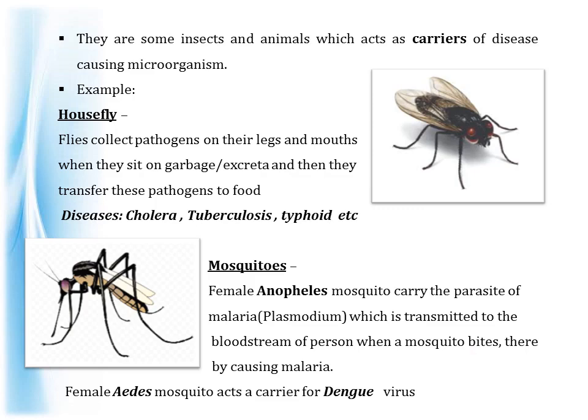That is, when a female Anopheles mosquito bites a person suffering from malaria, it sucks the blood of the person, which contains the parasite of malaria. Now, when this infected mosquito bites or sucks the blood of a healthy person, it transfers these malarial microbes into the bloodstream of this healthy person, causing malaria. Similar to malaria, dengue is also another disease which is transmitted through mosquitoes, and the carrier is the female Aedes mosquito.